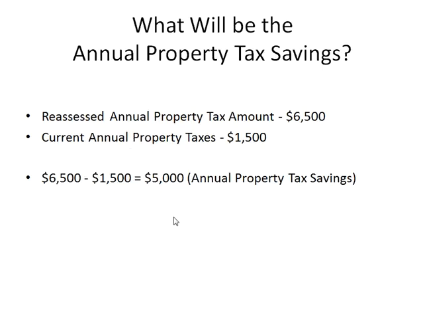What will be the annual property tax savings? So the reassessed annual property tax amount of $6,500 minus the current annual property taxes of $1,500. Now this is the number that we're going to use Prop 58 to get for the acquiring beneficiary, so he'll keep his parents' low Prop 13 tax base. So $6,500 minus $1,500 equals $5,000. The annual property tax savings is $5,000.